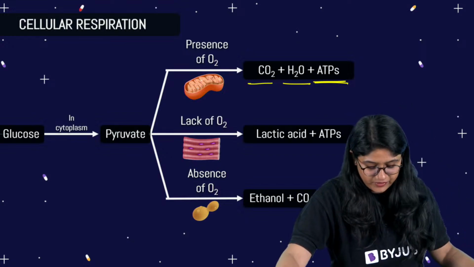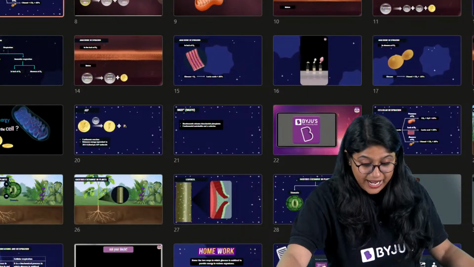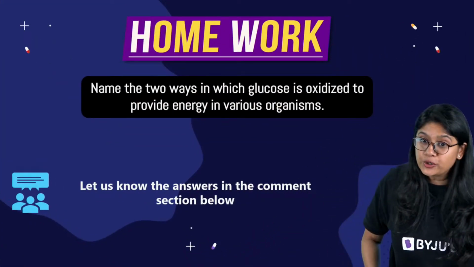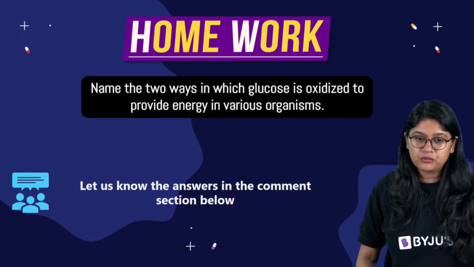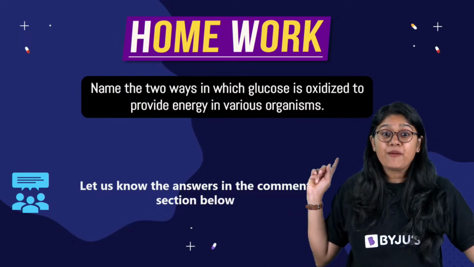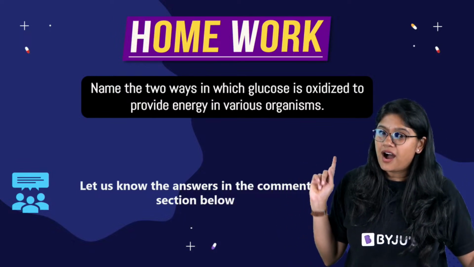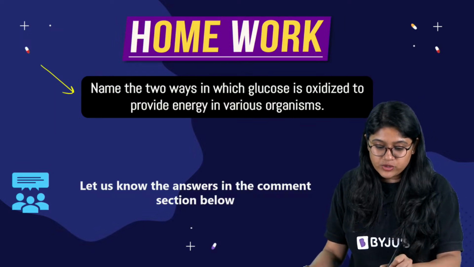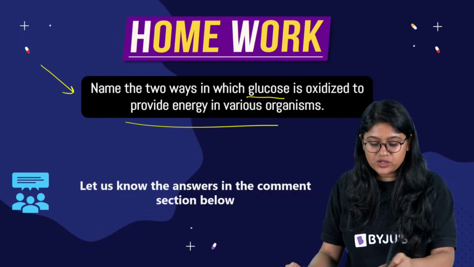Homework question, everyone. Here we have the homework question. I can see you have some interesting doubt, right? I want to take the session, everyone. I want to move ahead, but we don't have that much time. So, everyone, I will be waiting for your answers over here. The homework question is, name any two ways in which glucose is oxidized to provide energy in various organisms.